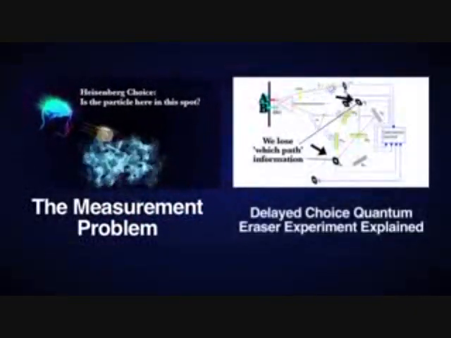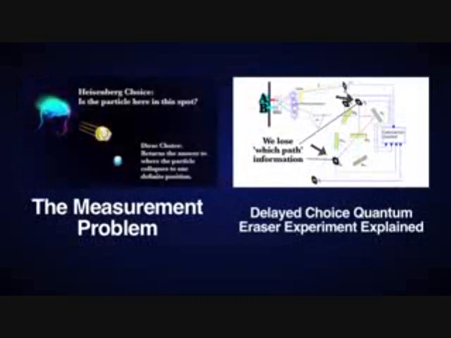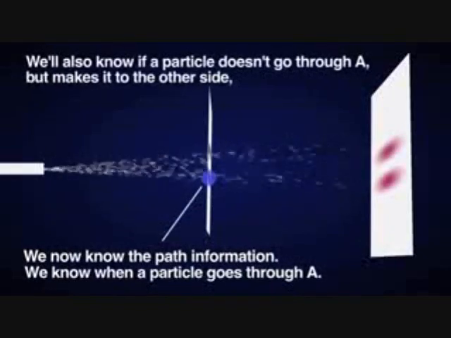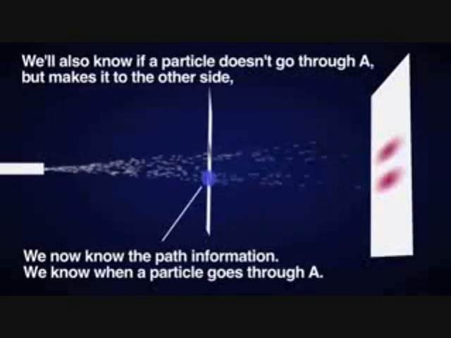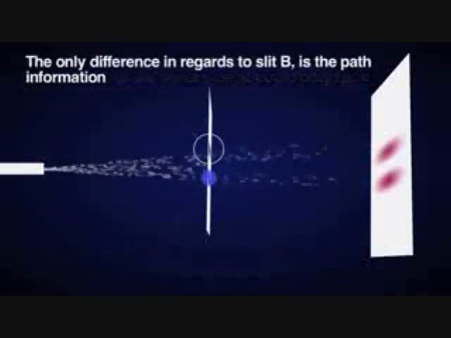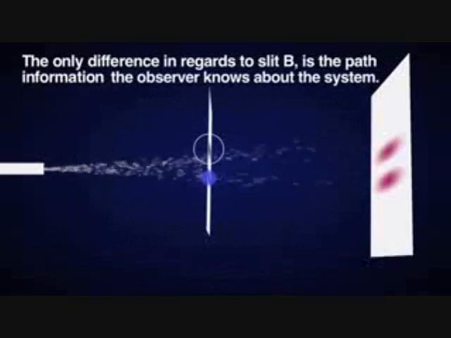That's correct. The only difference is the value of a particular observable, in this case, position, is returned. In the same way, the only difference in respect to a particle's being spun down is the path it took through the magnetic field. So the probability distribution of where the particle could be spreads out. However, if we measure at one slit, we know the path information, and we know when a particle goes through slit A. And we'll also know if a particle doesn't go through slit A, but makes it to the other side, it could only have gone through slit B. Therefore, the only difference in regards to slit B is the path information the observer, we, know about the system.